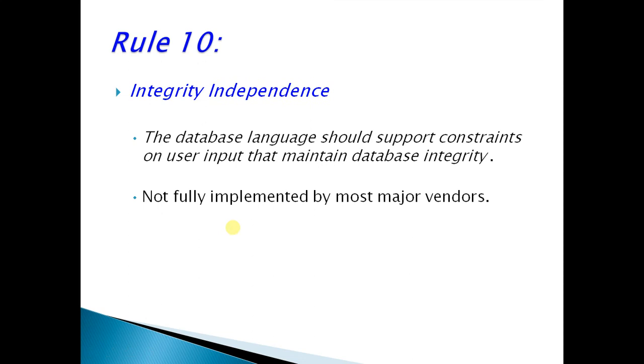You have done it in your previous assignment. Integrity independence is of 2 types: referential integrity and entity integrity. Entity integrity means primary key and referential integrity means foreign key. So we can say that primary key and foreign key exist because of these rules. Okay, there is no need to see any practical demo because you have already created primary key and foreign key. So primary key and foreign key are because of this rule number 10.